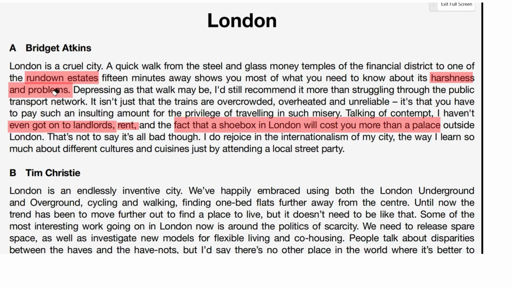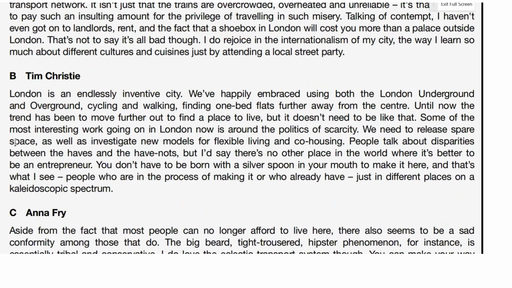Now we've highlighted those parts, let's look at B and see what he says about London and the housing situation. Inventive city, happily embraced cycling, walking, 1-bed flats further away from the center. This is about housing. The trend has been to move further out, but it doesn't need to be like that. Some of the most interesting work going on in London is around the politics of scarcity.